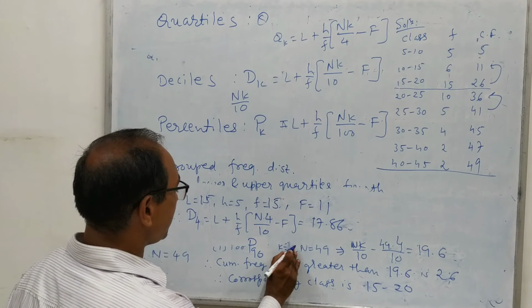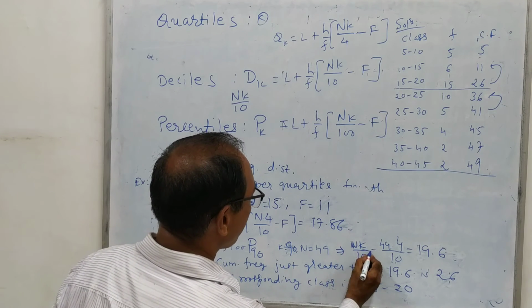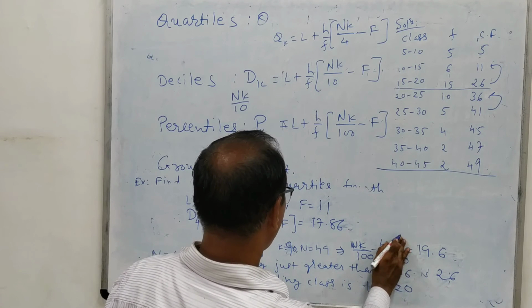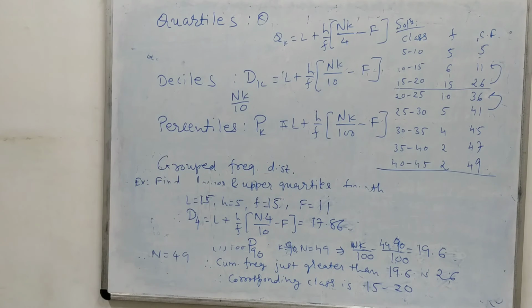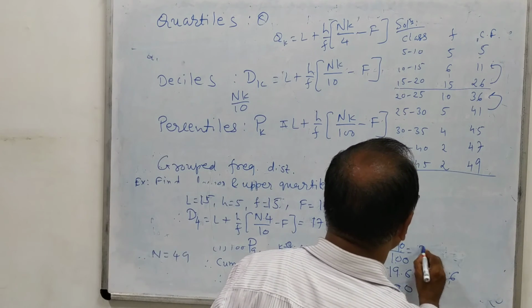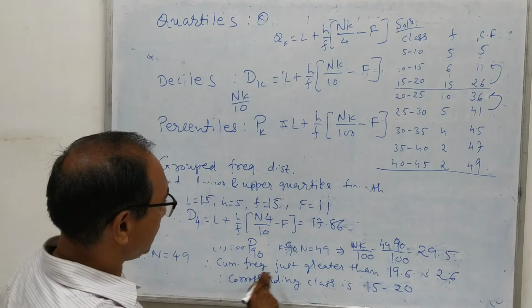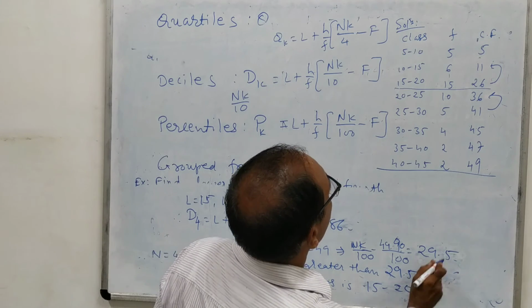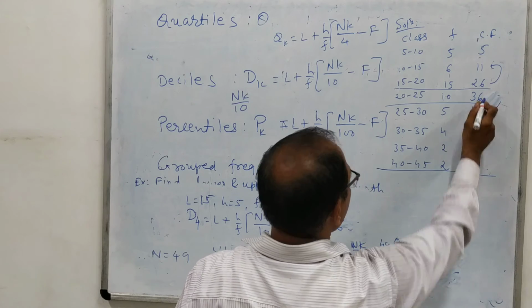After that the question is to find the 90th percentile, that means P90. Here k is 90, capital N is 49, so N into k by 100 because it is a percentile. So 90 into 49 divided by 100, and you will get 29.5. The cumulative frequency just greater than 29.5 is 36.